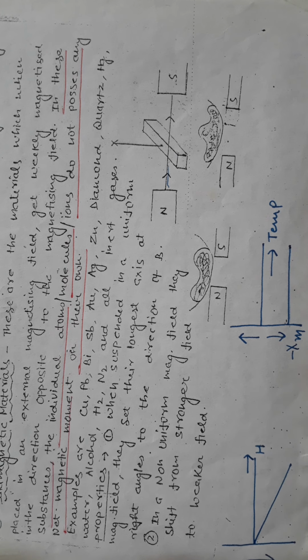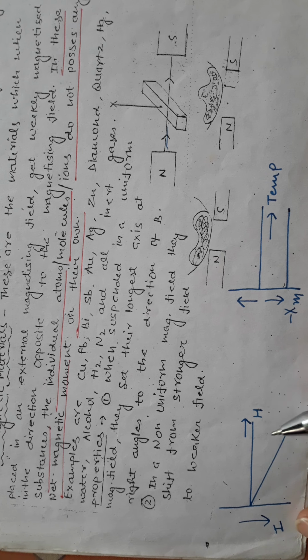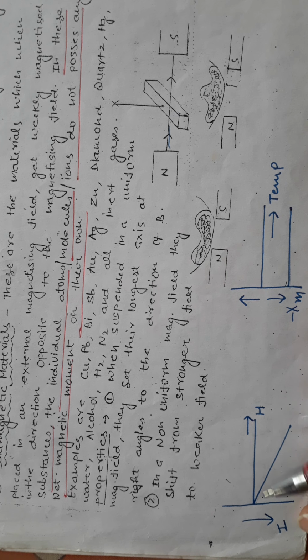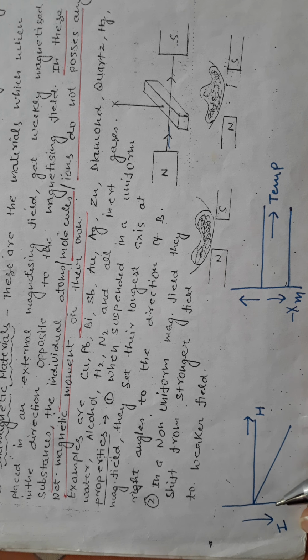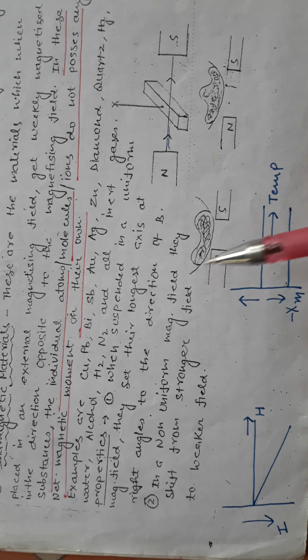Okay, and these are the two graphs I have drawn, variation of I and H. So H is the external magnetizing field. If some external magnetizing field is applied, then intensity of magnetization is developed, but in opposite direction. So this graph is on negative y-axis, and this shows the variation of magnetic susceptibility with temperature. So students, the susceptibility of diamagnetic material is independent of temperature. Diamagnetic material की susceptibility temperature पर depend नहीं करती है, except bismuth. Bismuth is an exception case, except bismuth.